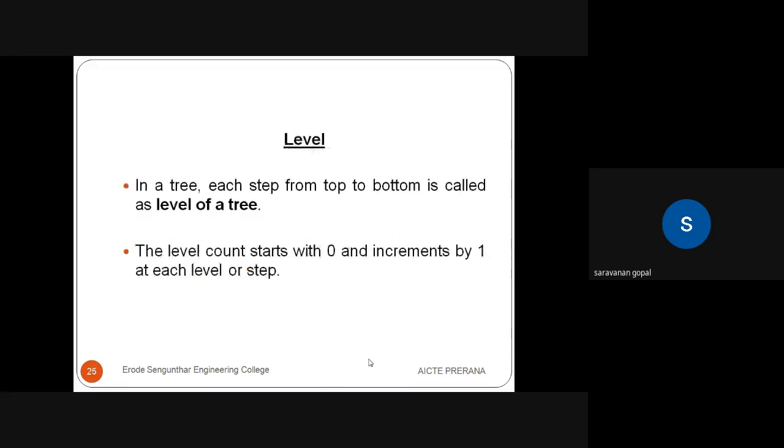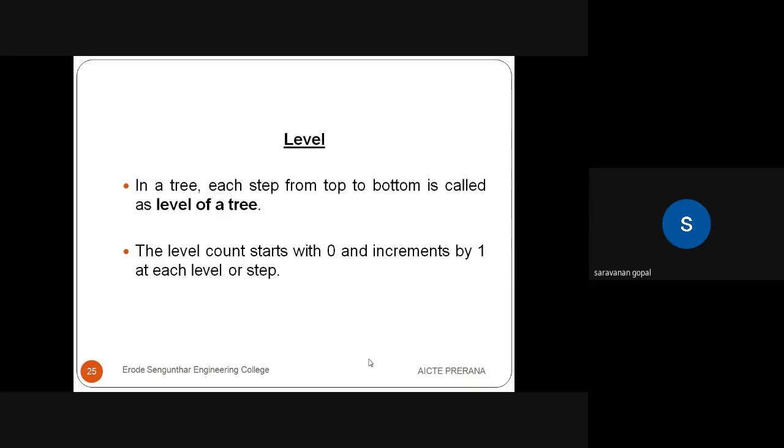The next thing is the level of a node. How can you determine the level of a node? In a tree, each step from top to bottom is called a level. The level count starts from 0, because the root node has level 0, and it increments by 1 for each next level.